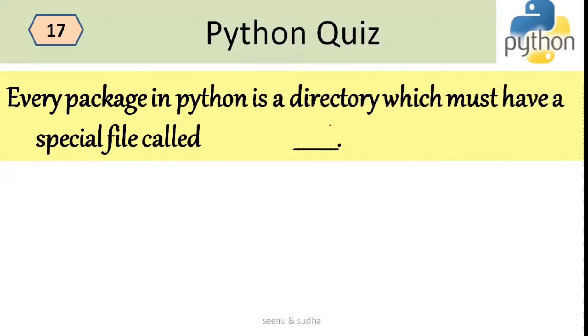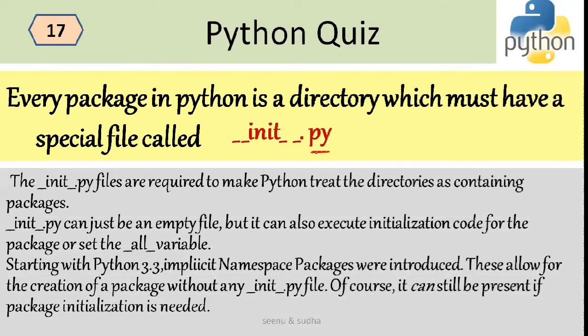So the next question is, every package in Python is a directory which must have a special file called what? So every package in Python will have a special file, which is __init__.py. This is a special file that every Python package should include.